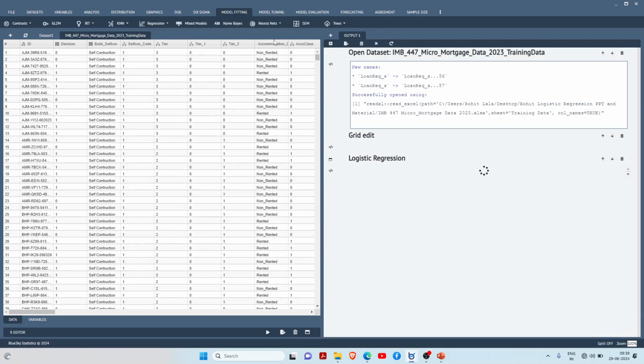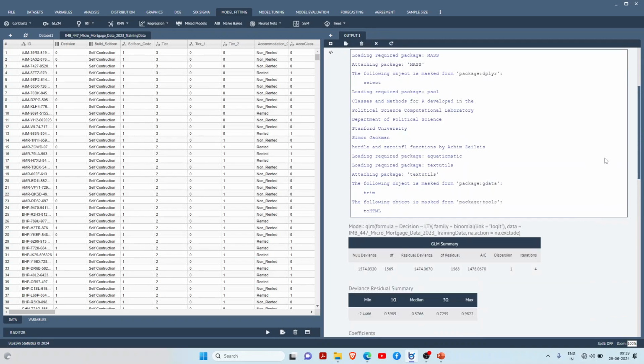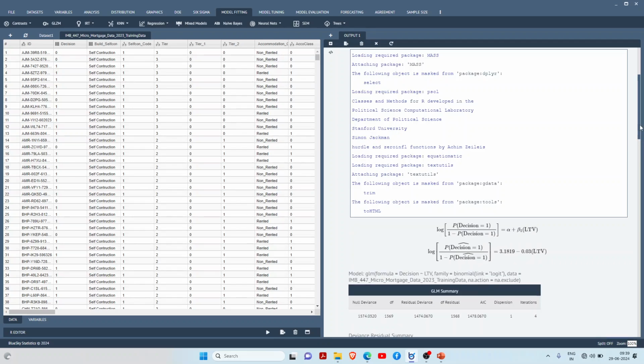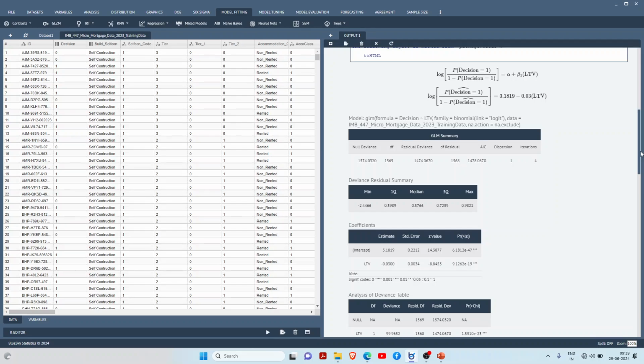Now what is loan to asset value? Suppose I want to buy a house of 10 lakh. So the asset is 10 lakh, and I am paying a down payment of 5 lakh and taking a loan of 5 lakh. So the asset value is more compared to the loan value. Now suppose I change the ratio: I am taking a house of 10 lakh and only paying 2 lakh as a down payment and 8 lakh as a loan. So now the chances of the loan being approved get reduced.